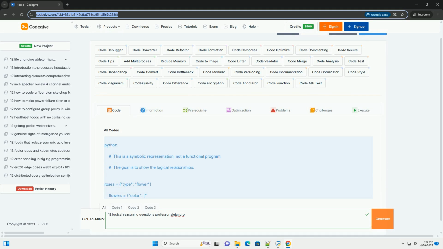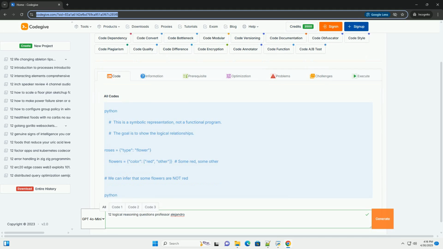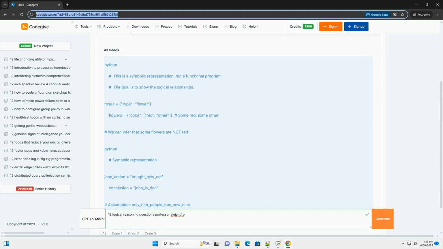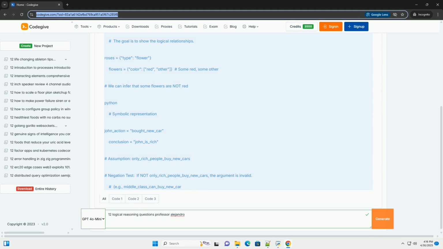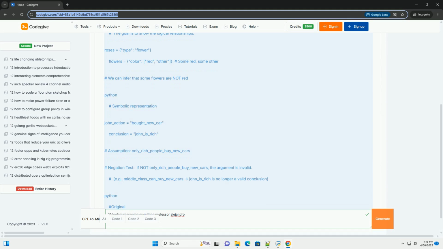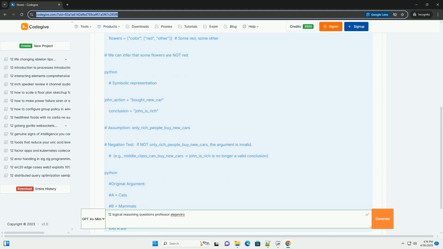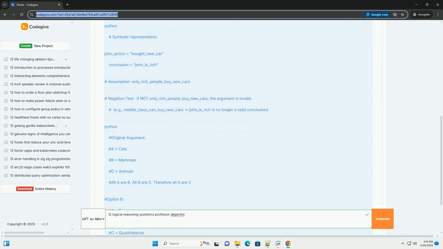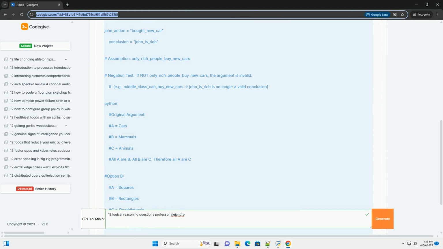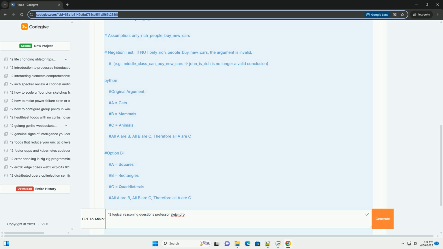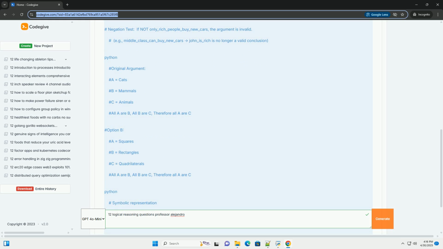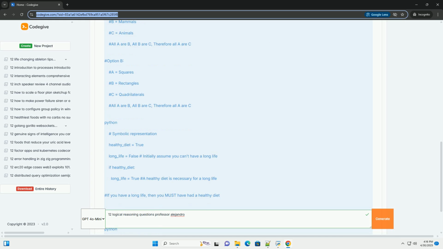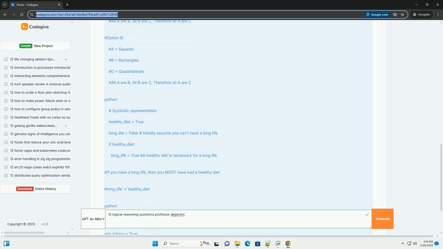OK, here's a comprehensive tutorial on 12 different types of logical reasoning questions, along with explanations, strategies, and code examples, primarily using Python, to illustrate certain concepts. This tutorial aims to emulate the teaching style of a fictitious Professor Alejandro, focusing on clarity, practical application, and a touch of philosophical insight. Professor Alejandro's Logical Reasoning Compendium.